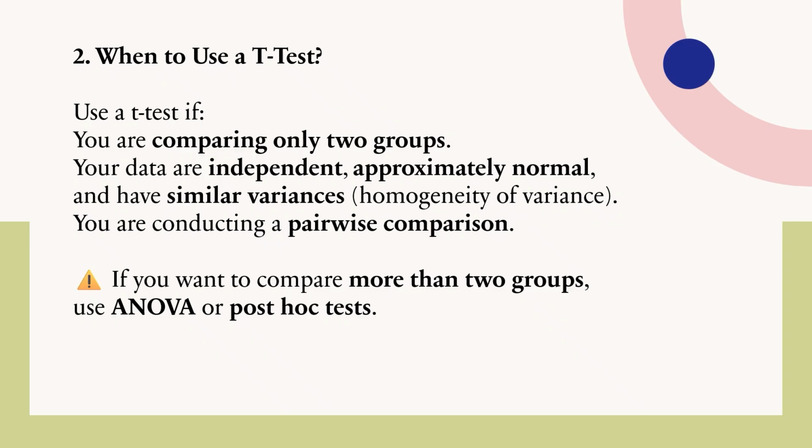Next, when to use a t-test. Use a t-test if you are comparing only two groups, your data are independent, approximately normal, and have similar variance (homogeneity of variance), and you are conducting a pairwise comparison. If you want to compare more than two groups, use ANOVA or a post hoc test.